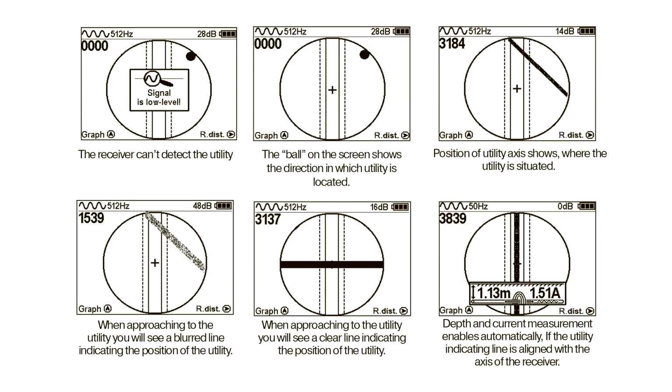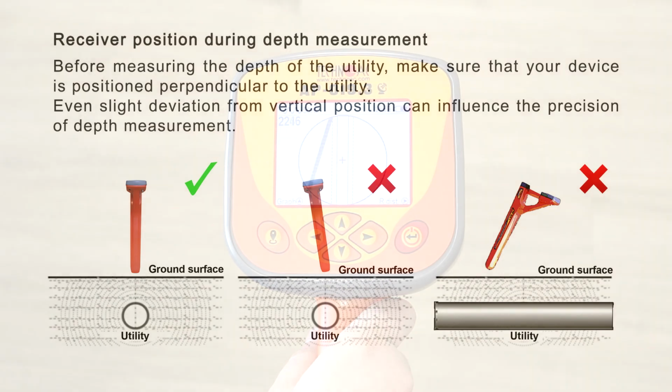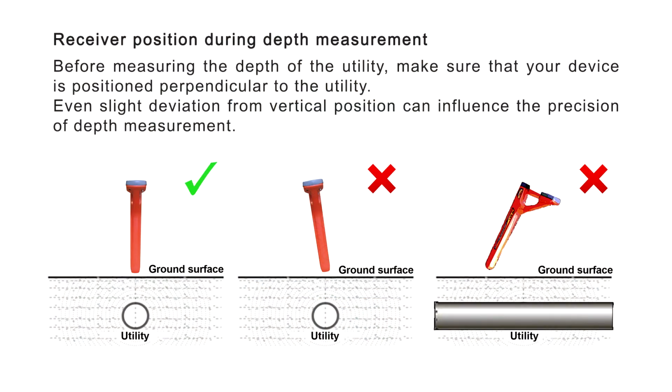If the cable or the pipe is far from your current position, it will be indicated with a black ball or with a vague line on the screen of the receiver. You can see the attached screenshot for more reference. In order to get the best indication of the located cable or pipe, you have to hold the receiver 90 degrees to the ground surface. It is crucially important to hold it like this in order to get the most correct values of depth and position of the located utility.